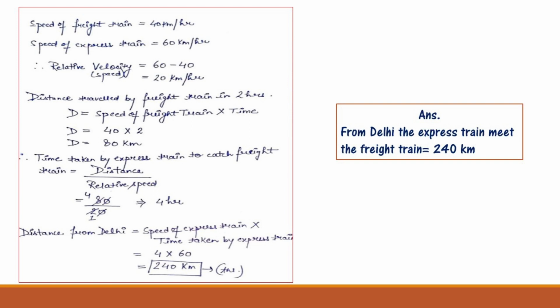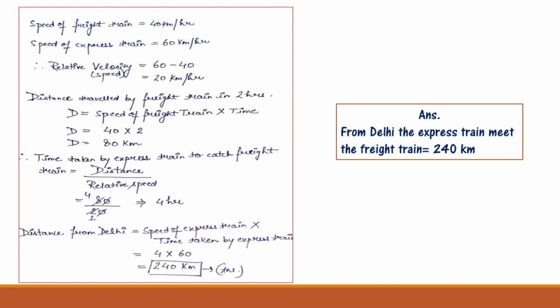The distance traveled by the freight train in 2 hours is speed of freight train into time, that is 40 multiplied by 2, equals 80 km. Now the time taken by the express train to catch the freight train is distance divided by relative speed, that is 80 divided by 20. After simplification you will receive time, that is 4 hours.